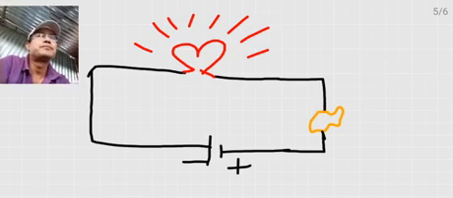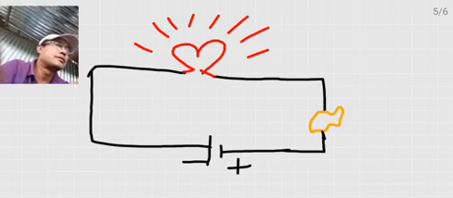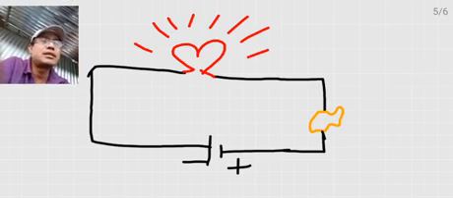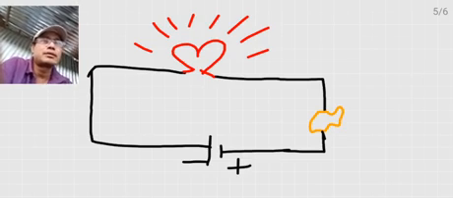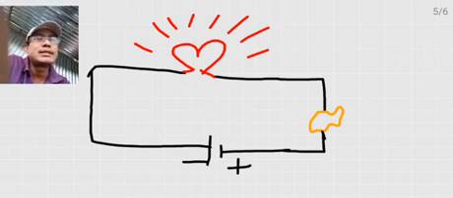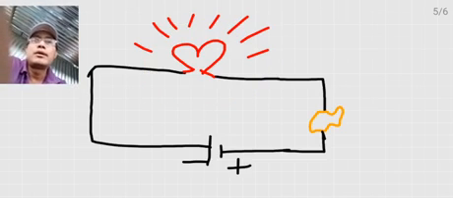This piece of substance can be anything, a metal or plastic or other non-metals. So in this circuit diagram, here we have the bulb.